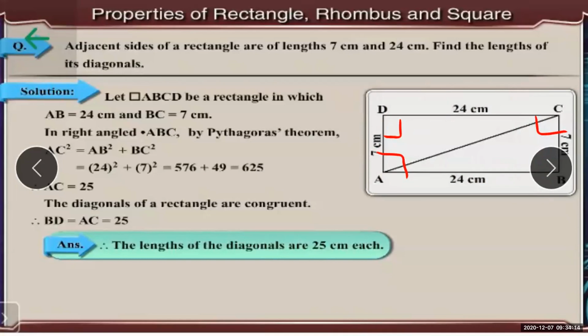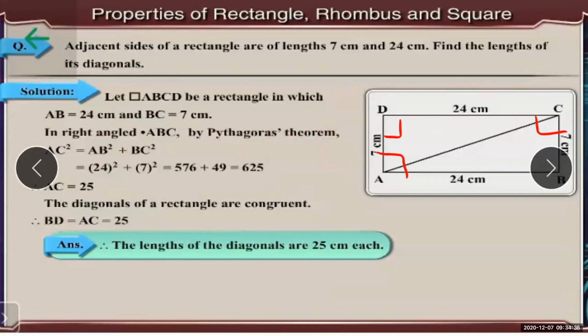And it is very, very simple. Students, whenever you want to find out the length of the side and the given triangle is a right angle triangle, you can apply Pythagoras theorem. So in right angle triangle ABC, by Pythagoras theorem, what is the Pythagoras theorem?